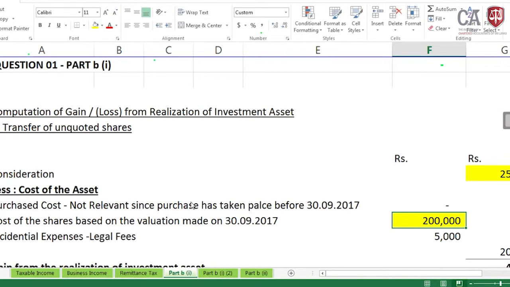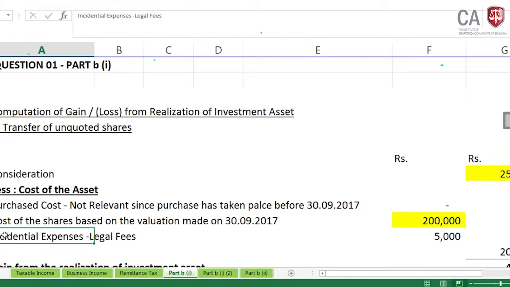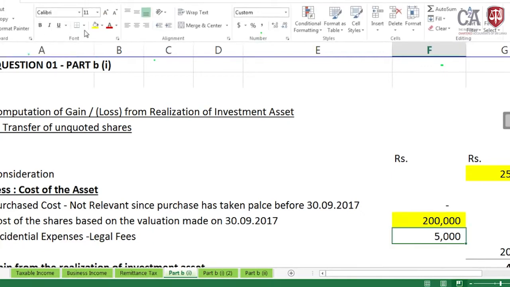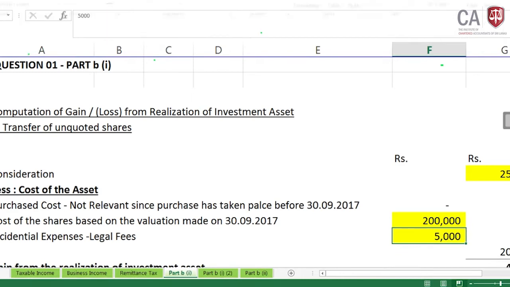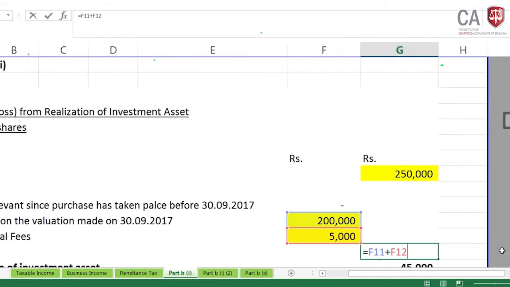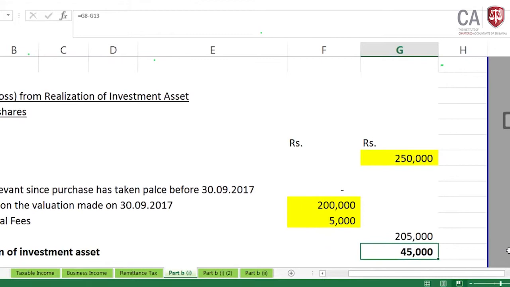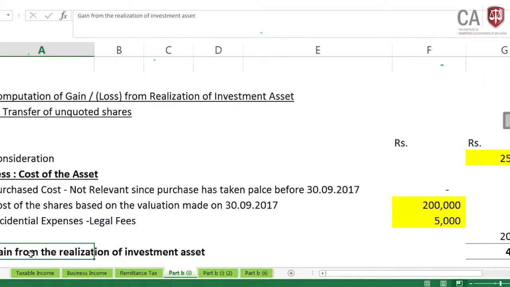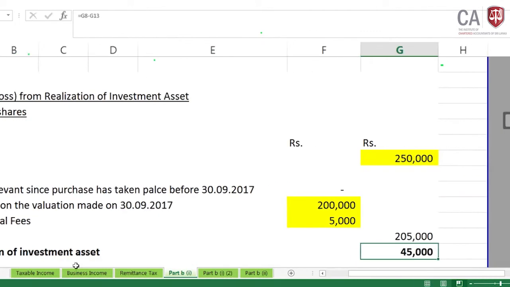We need to go with the valuation and the transitional provision. Incidental expenses under section 37, which is the legal fee at the point of disposal, rupees 5,000. Then the entire cost is 205,000.